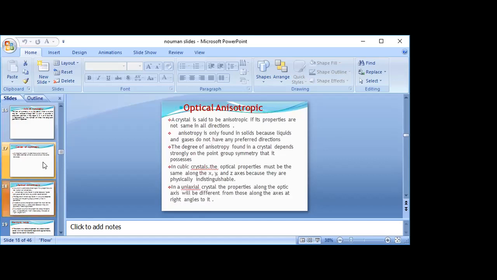A crystal is said to be anisotropic if its properties are not the same in all directions. ये जो है क्रिस्टल जो है वो कहलाता है एनोस्ट्रोपिक. इसकी जो प्रॉपर्टीज हैं वो ऑल डायरेक्शन की सेम नहीं होती. Anisotropy is only found in a solid because liquids and gases do not have any preferred direction. The degree of anisotropy found in a crystal depends strongly on the point group symmetry that it possesses.